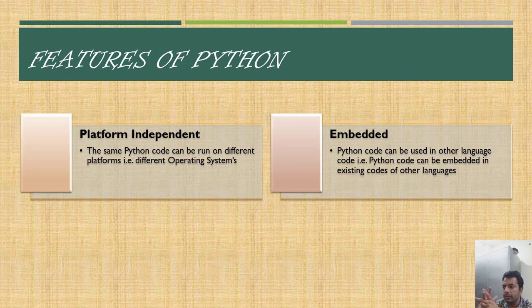We can combine Ruby with Python, Java with Python, C with Python. In fact, the default Python platform which we have is the C Python platform, and we can use the C code along with the Python code in our programs.